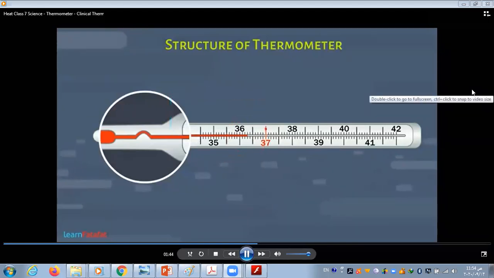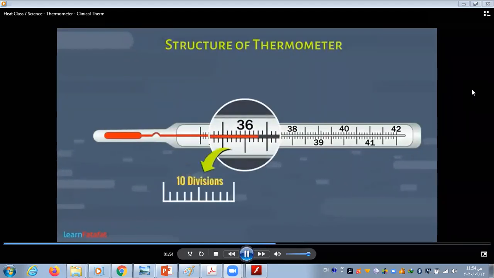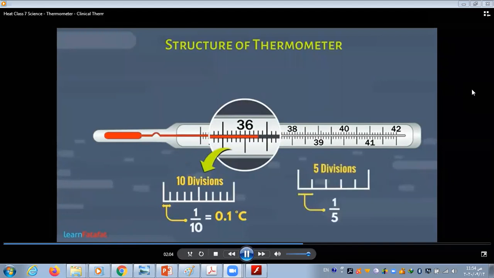To get more correct reading, there are some divisions between two consecutive numbers. If there are 10 divisions, then each division signifies 1 by 10, that is equal to 0.1 degree Celsius temperature. And if there are 5 divisions, then each division suggests 1 by 5, that is equal to 0.2 degree Celsius temperature. How to use a thermometer?